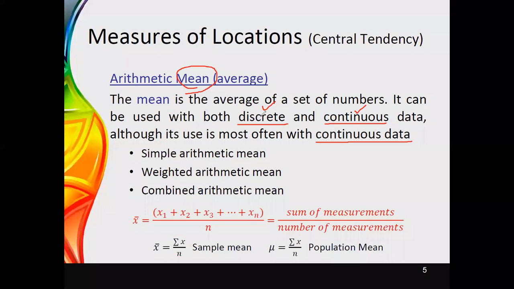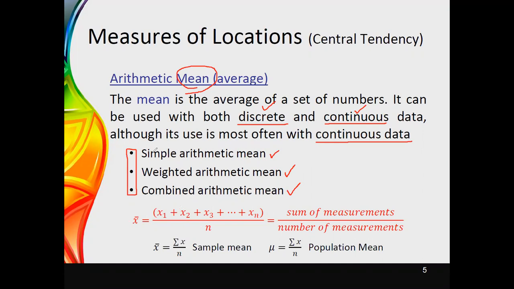When we are going to calculate the arithmetic mean, it can be divided into three subcategories. The first one is the simple arithmetic mean, the next one is the weighted arithmetic mean, and the third one would be the combined arithmetic mean.